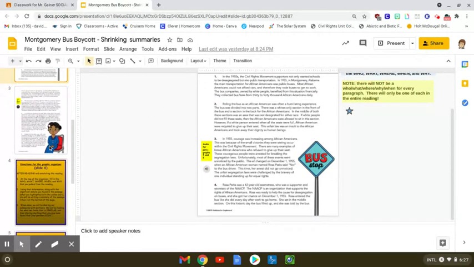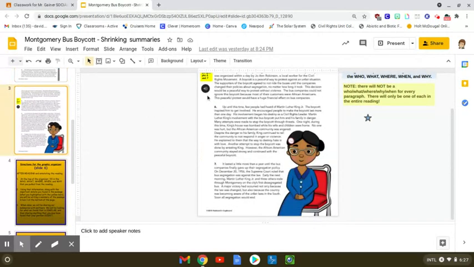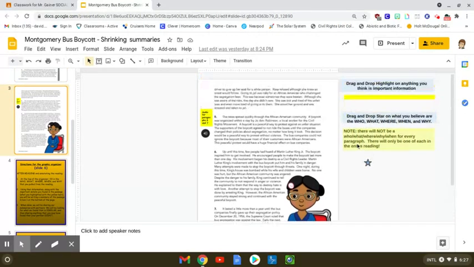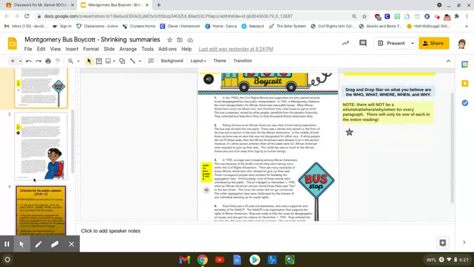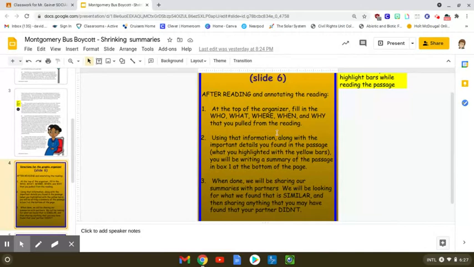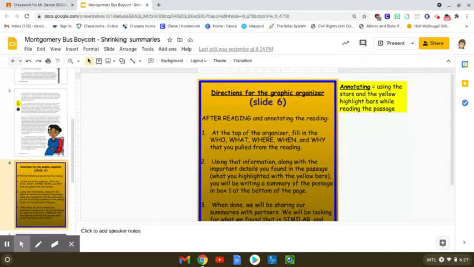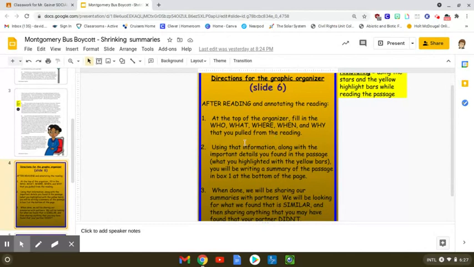Here's the second page. And again, the highlight thing over here on the side. Here's the highlighter and the stars. And then here's the other speaker. And then on this page, slide 4, it says after reading and annotating the reading, which is a word that means using the stars and the yellow highlight bars while reading that passage. Again, read it first, just for information, and then go back and read it to put in the stars and everything. So at the top of the organizer on the next page, you're going to fill in the who, the what, the where, the when, and the why.